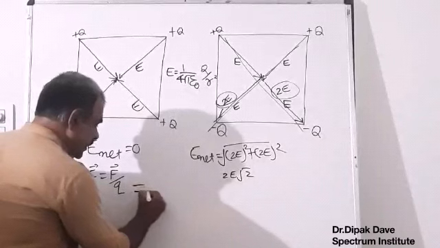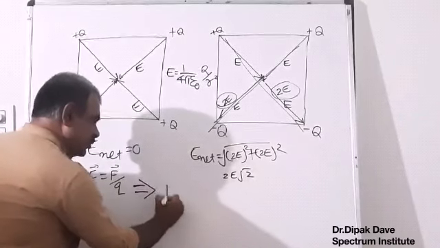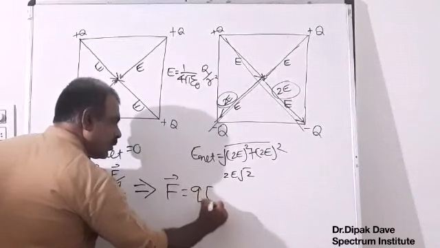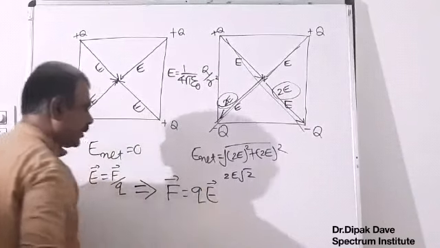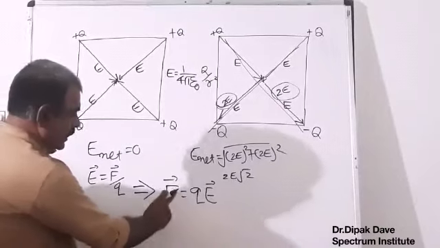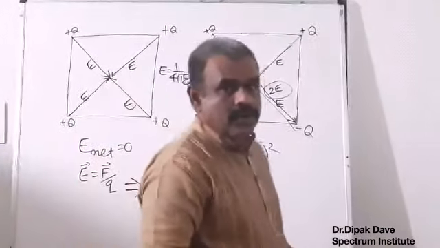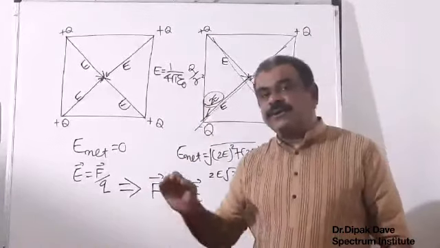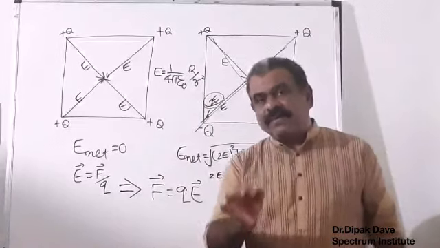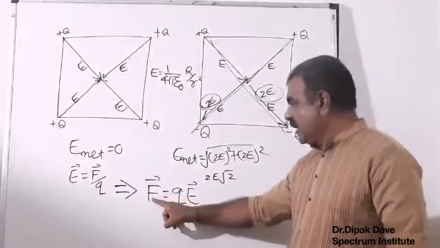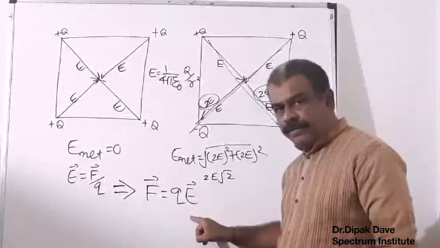That's why we can also write it this way: F is equal to Q into E. So when any charge Q is kept in electric field E, the force acting on it, F, is equal to Q into E.